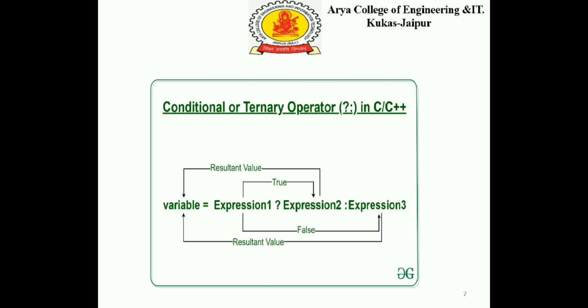We can see here a ternary operator, that is a question mark and a colon sign. Here we can see value equals expression 1 followed by a question mark, then expression 2 followed by a colon, then expression 3. If expression 1 is true, the variable will be having the value expression 2. Otherwise, the variable will be having the value expression 3.